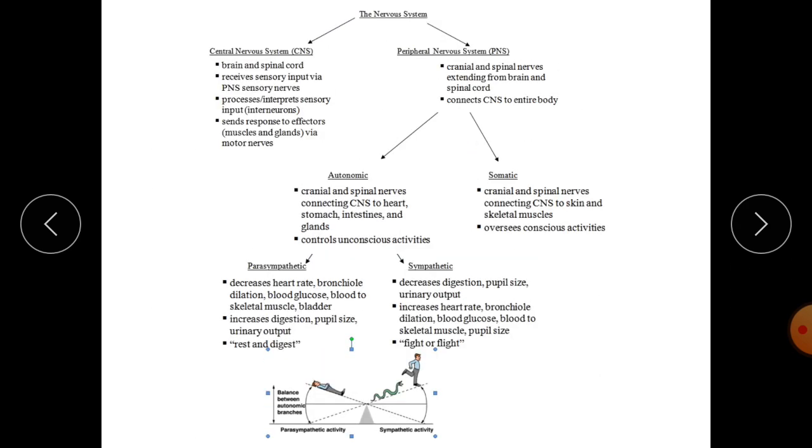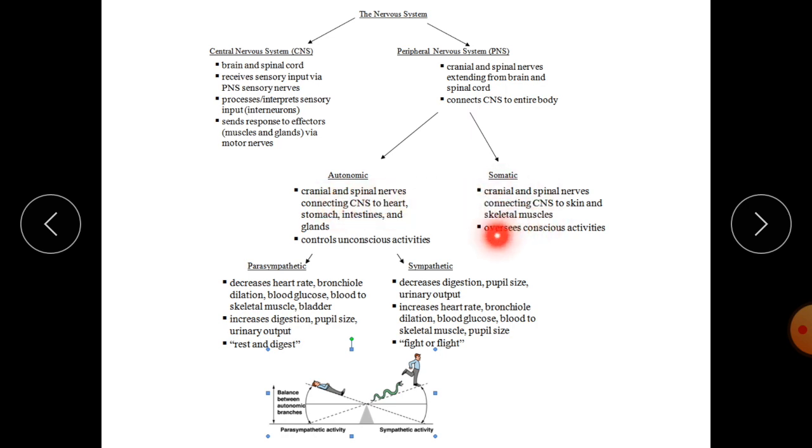Now again if you see the distribution of nervous system in two parts, central nervous system and peripheral. In central, brain and spinal cord receive sensory input via PNS sensory nerves, process and interpret sensory input, and send response to the effectors via motor nerves. In case of peripheral nervous system, cranial and spinal nerves extending from brain and spinal cord connect CNS to the entire body. Again in PNS there are two parts, autonomic and somatic.